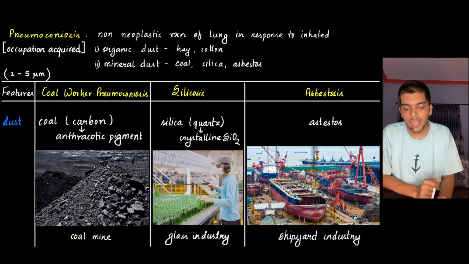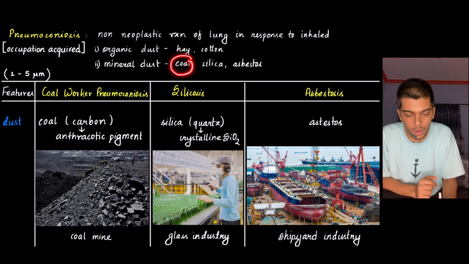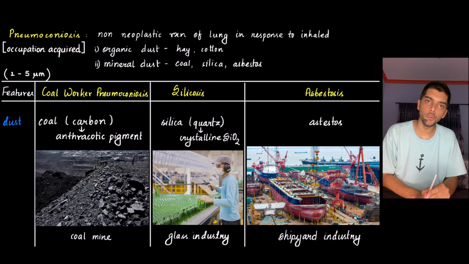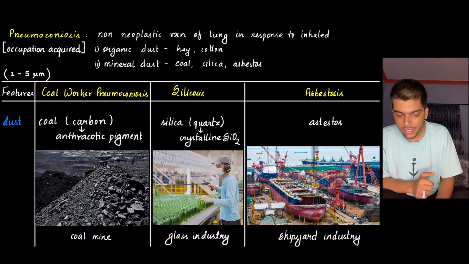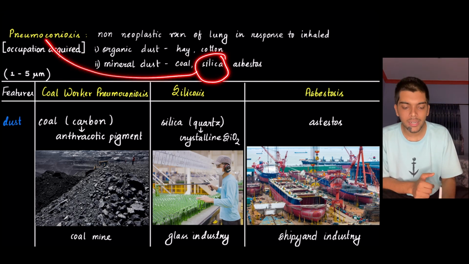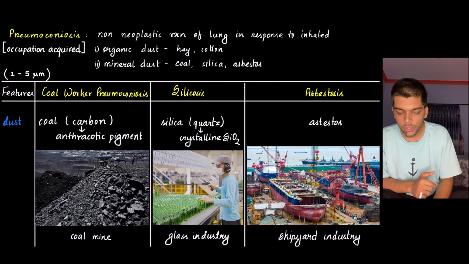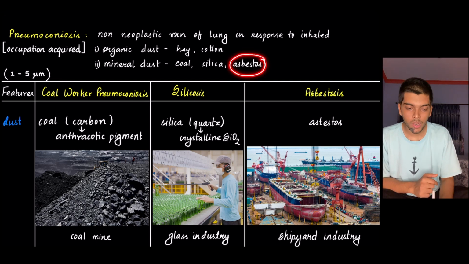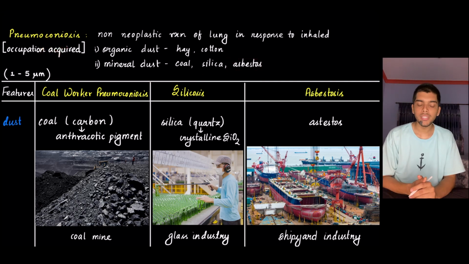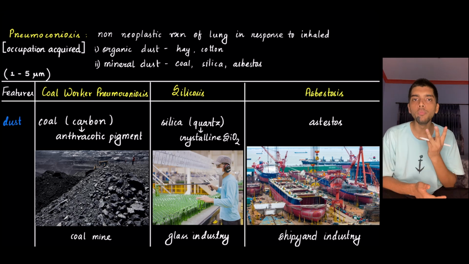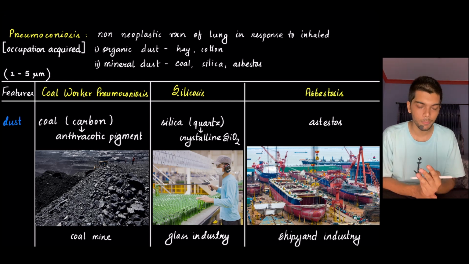That is, if pneumoconiosis is caused by coal, we call it coal worker pneumoconiosis. If pneumoconiosis is caused by silica, we call it silicosis. If pneumoconiosis is caused by asbestos, we call it asbestosis. So these are the three major pneumoconiosis caused by mineral dusts that you need to know in detail. All right.